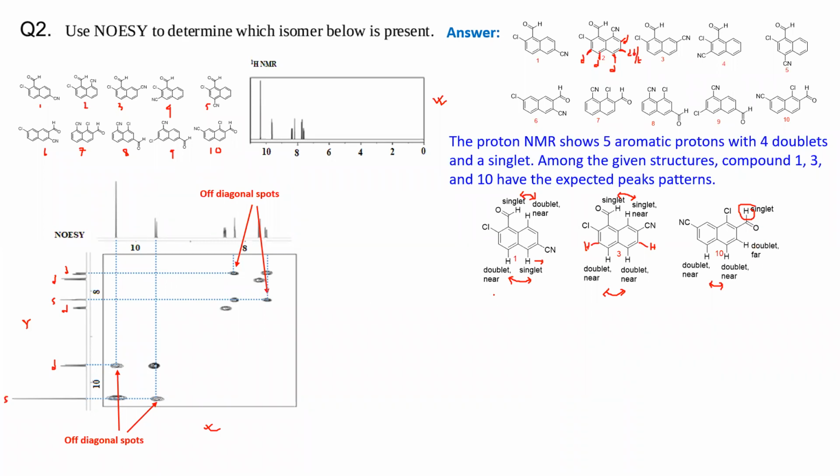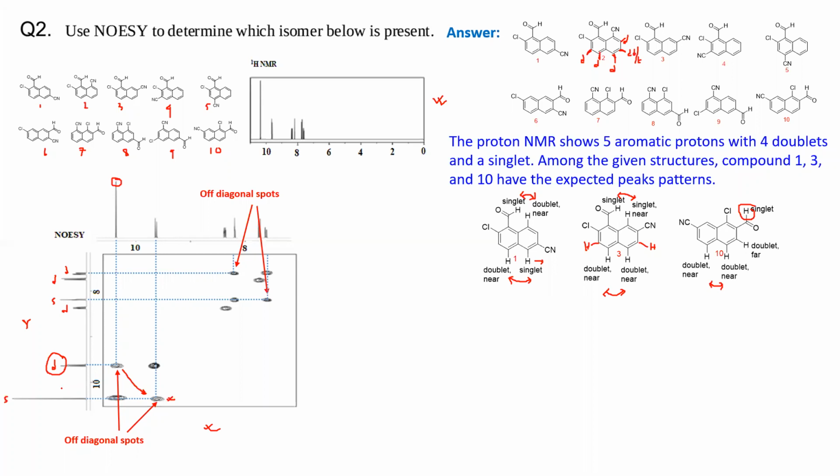Now you can understand, if you look at the NOESY spectra, what we find here is you have an aldehydic proton, okay, and that aldehydic proton is interacting with a doublet of the aromatic proton, okay, through space. So that spot is one of the spots, and that contemporary spot is another spot, which is this one. This is the same thing. So you have a singlet doublet interaction, aldehyde aromatic. Look at the others.